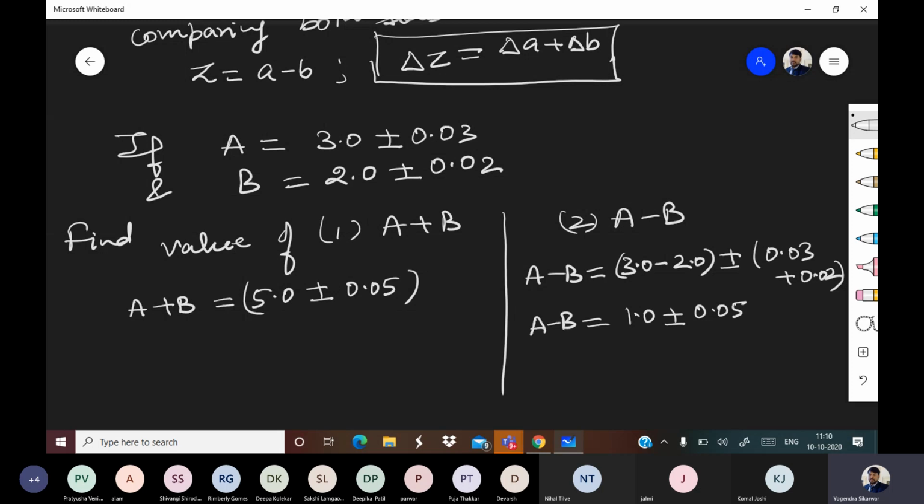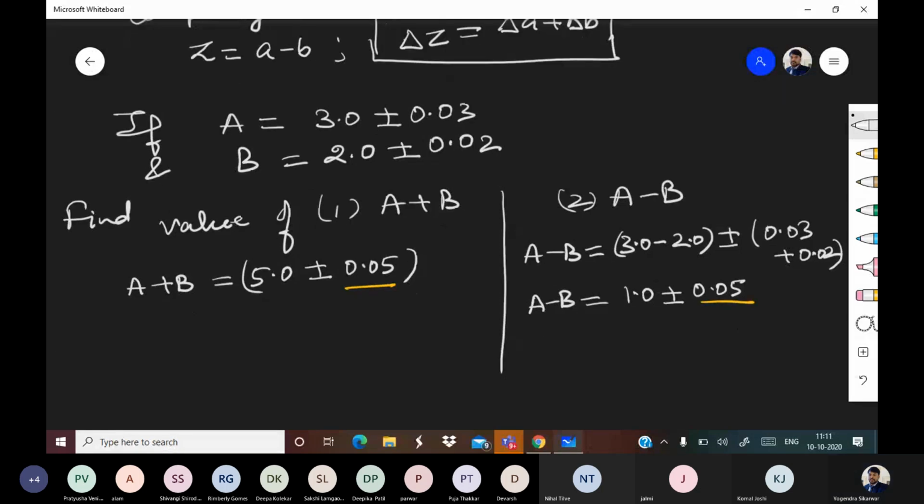So in both the cases, if you see, your absolute errors are same. That was the meaning: whether the quantities are in addition or subtraction, their absolute errors get added. Good. So this was when quantities are in addition or subtraction.